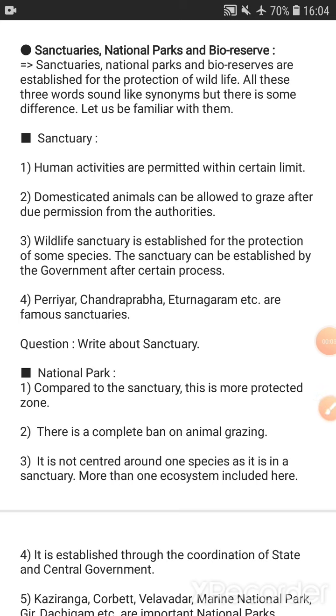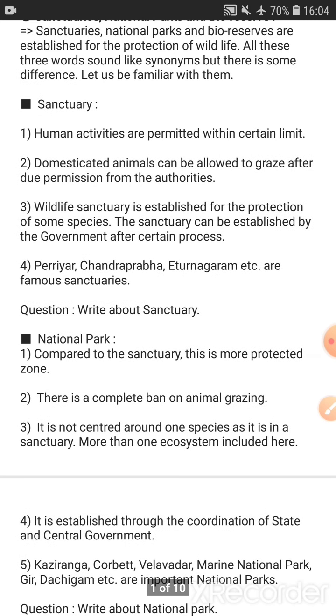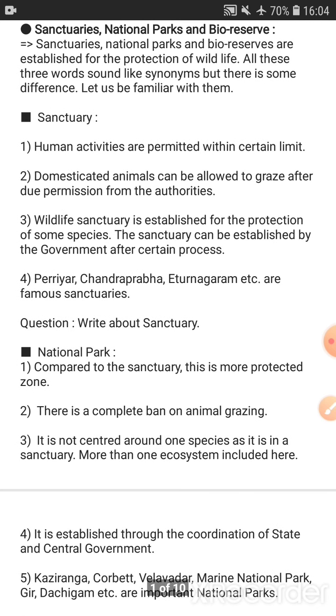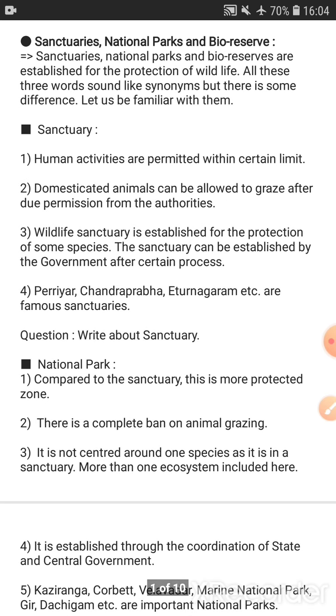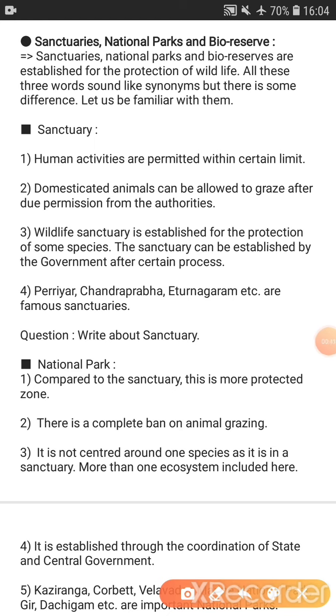Students, up till now we have learned about the wildlife diversity of India, and we have also seen that there are many species of animals which are endangered. So for that, different programs have been taken by the government. Different projects are started by the government for the protection of that endangered species. For the protection of the animals, sanctuaries, national parks and bioreserves are being created. So in today's session we are going to learn about Sanctuary, National Park and Bioreserve.